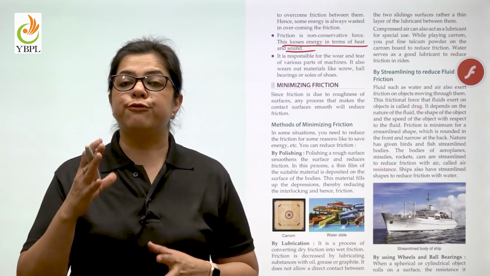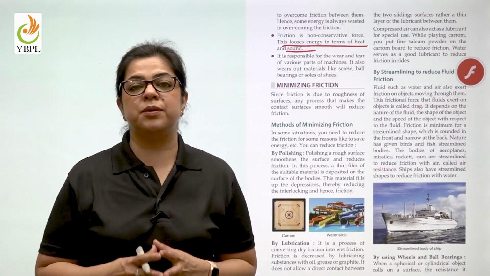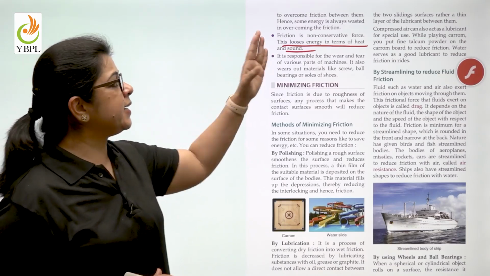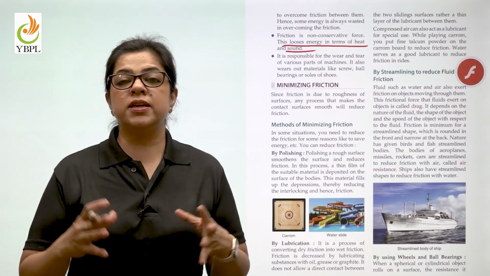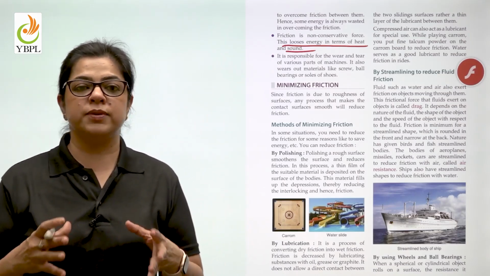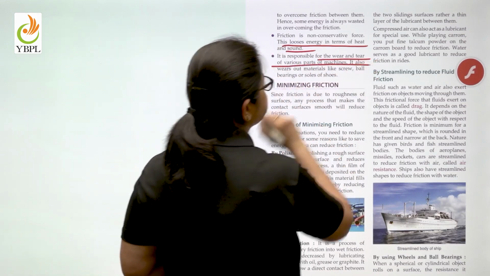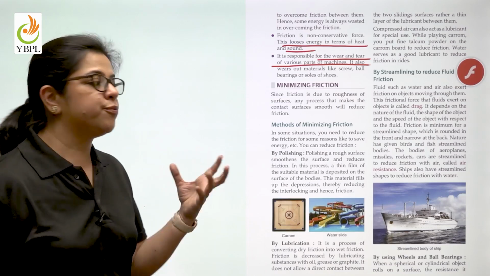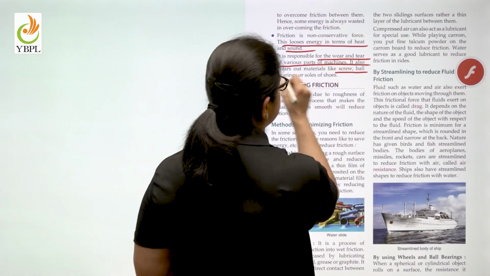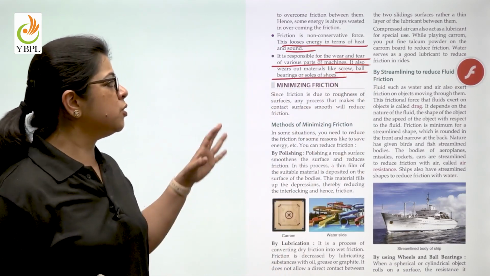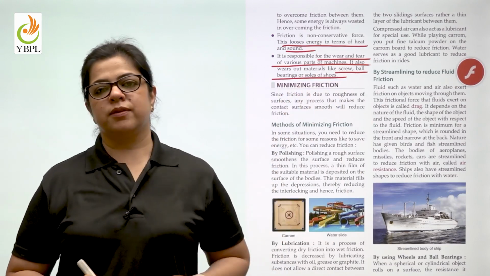Friction is happening. Heat is being produced, and that heat is extra energy lost from that appliance. Also, because of that heat, components of a machine like the screw, the ball bearings or the soles of the shoe wear out.